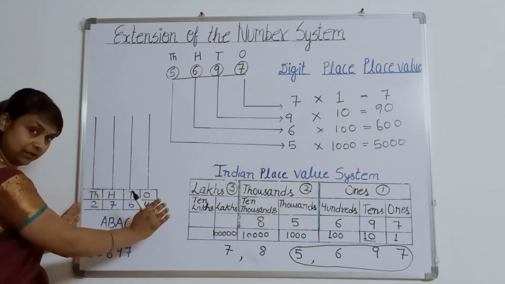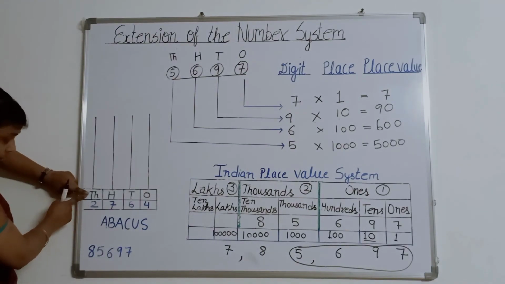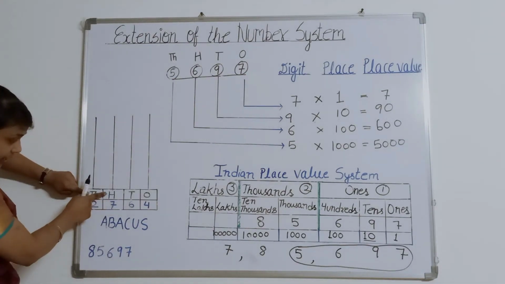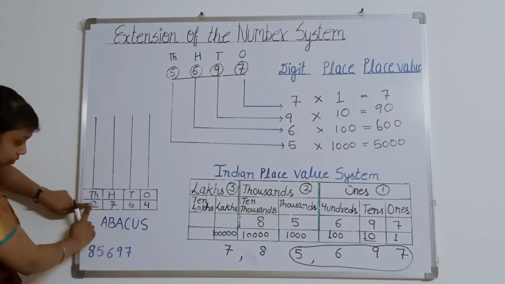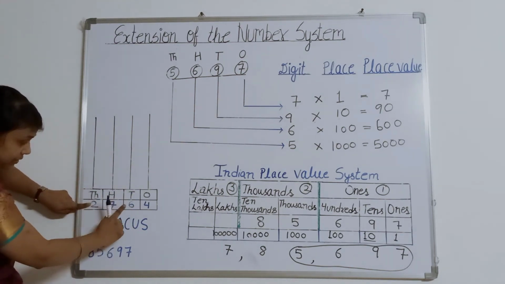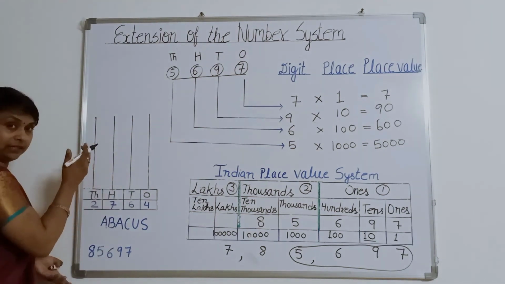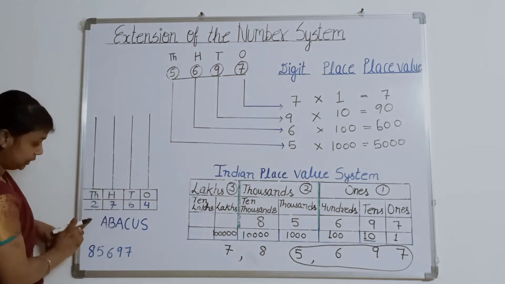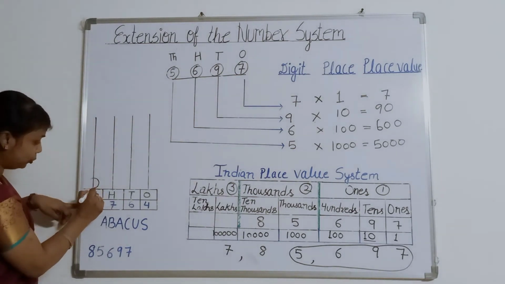Now I am reading this number. How will we read? See. 2764. Now if we want to put the beads in this abacus, how will we put? If it is 2, then we will make 2 beads.